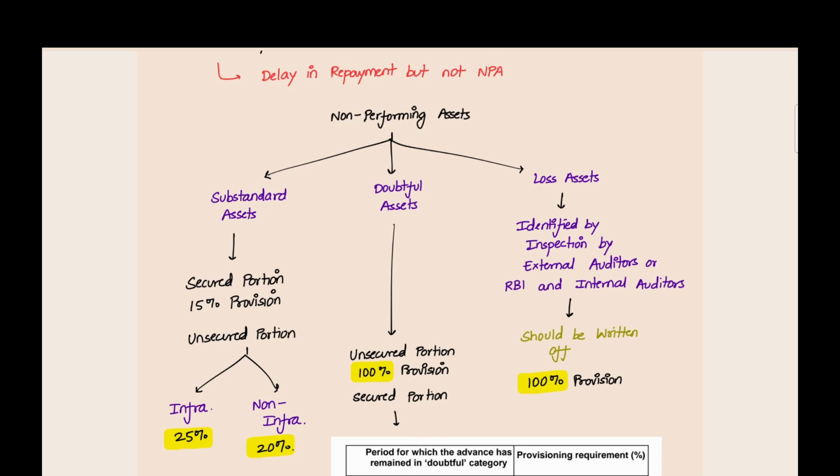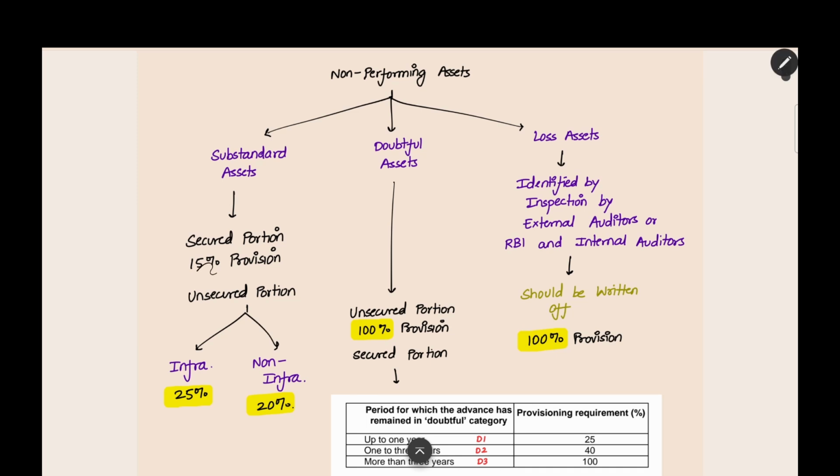For substandard assets, for secured portion, you have to make 15% provision. Secured portion means, as we already saw, for what amount of the loan the value of security is there. That much is the secured portion. For that, you have to make 15% provision for substandard asset. For unsecured portion, if it is an infra project loan, you have to make 25% provision. If it is a non-infra project loan, then you have to make 20% provision.